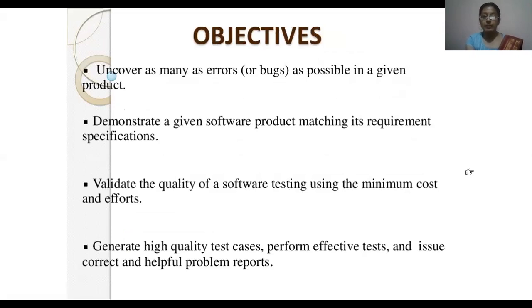The main objective of testing is to uncover as many errors or bugs as possible in a given product. We have to trace out the errors. An error could be anything related to logic, syntax, or manual mistakes. Whatever the possibility, we have to check what kind of errors we have while developing our software.